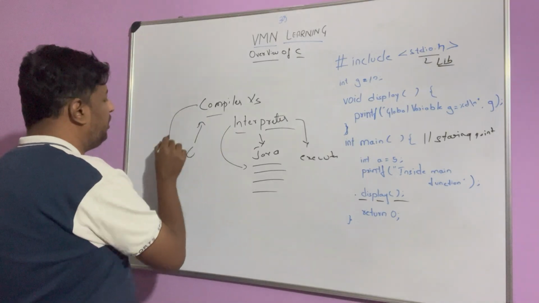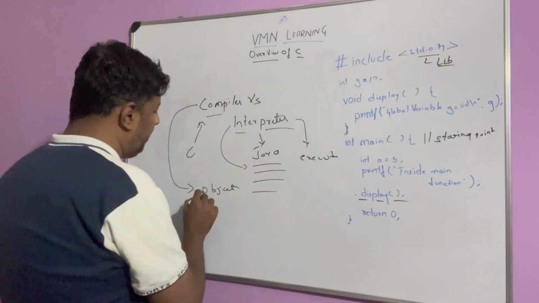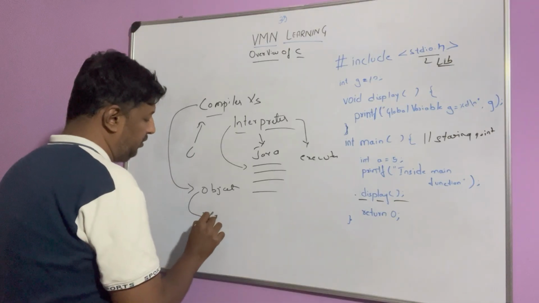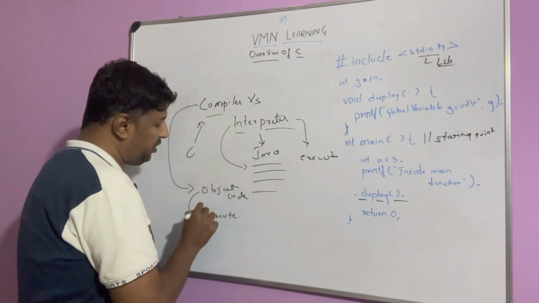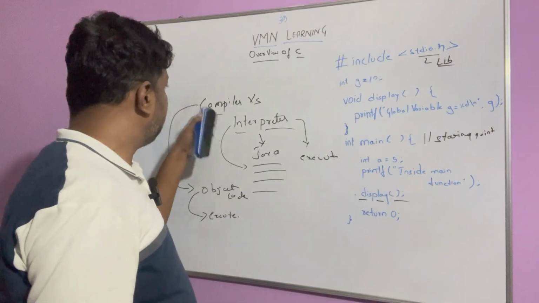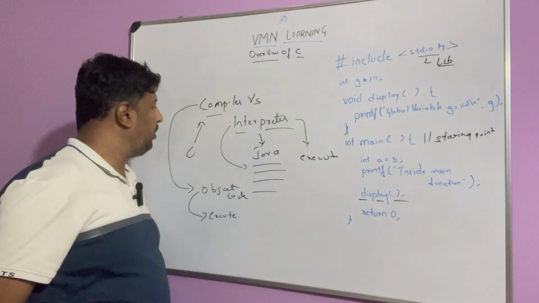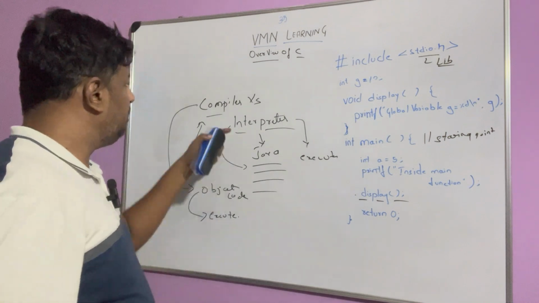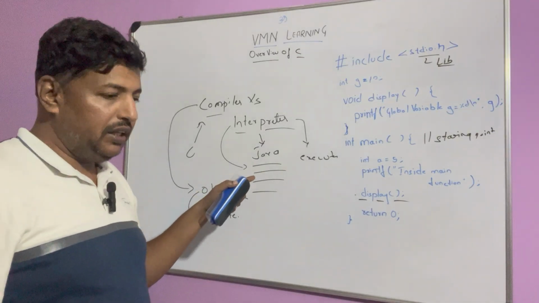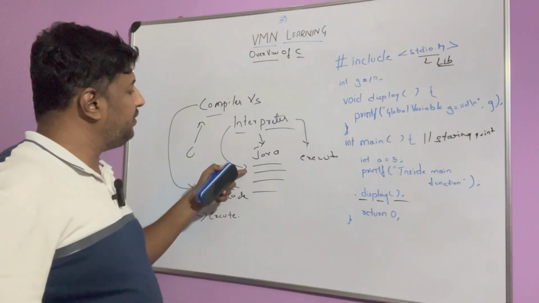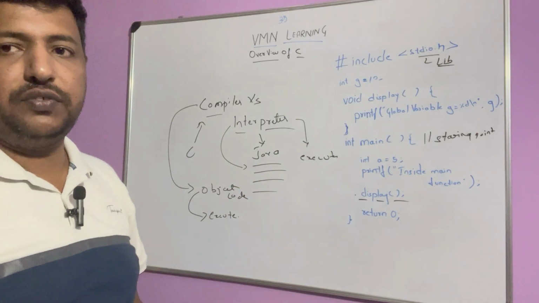Whereas the compiler, what it will do, it will create an object code as we learned before, right? So it will create an object code, and that code is executed, correct? So this is the main difference between a compiler and interpreter. Java is a good example for interpreter, C is a good example for compiler. First you have to compile it, create an object code, then execute it. But in Java, every line is interpreted and executed. Okay, that's the main difference.